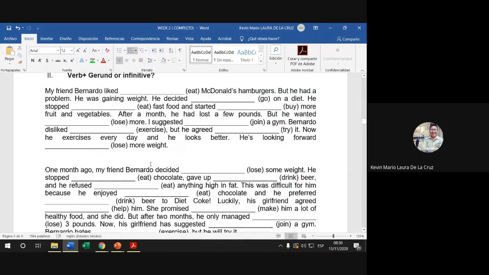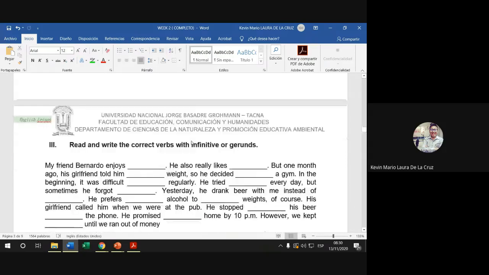In this case, you don't have any key to support you and help you. You choose. You have right here eat, so you have to write to eat or eating. You choose the best option for you, right? With all verbs, considering prepositions, it's really important that you consider the verbs that you see right here, okay? Also prepositions, taking into account what I explained at the very beginning of the class, right?